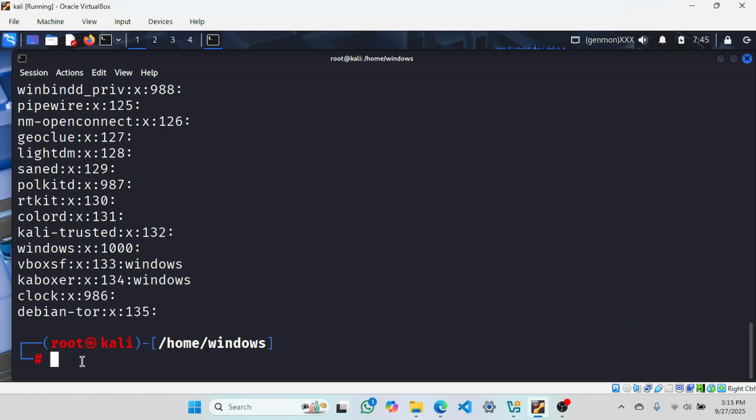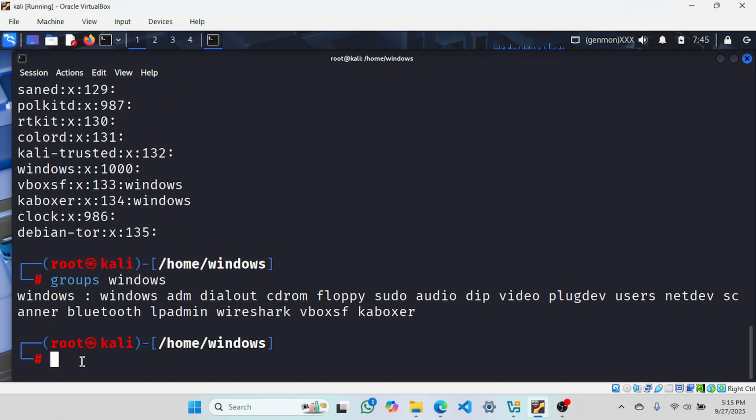Well, fine. Let me take the group Windows where I can see the group Windows. So here you can see this is the group, primary group, in which the user is there. User is Windows and others are the users for it.